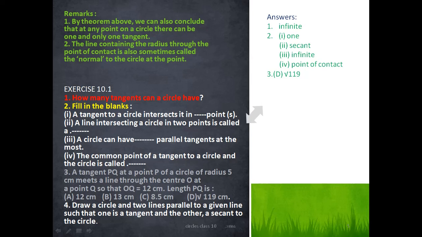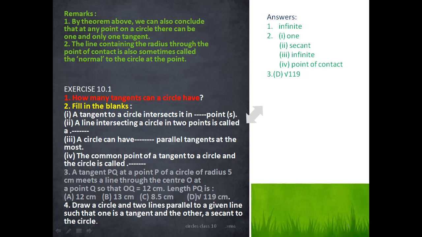Fill in the blanks. A tangent to a circle intersects the circle at only one point. A line that intersects a circle in 2 points is called a secant to a circle. A circle can have infinitely many parallel tangents at the most.